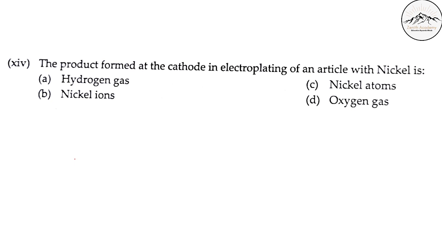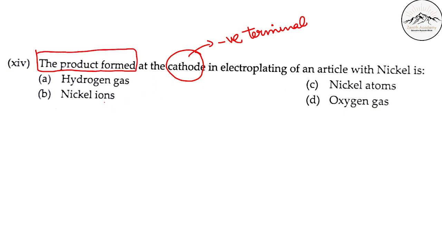Now, the product formed at the cathode in electroplating of an article with nickel is. So whenever you electroplate an article with nickel, what is the product formed at the cathode? Cations go to the cathode. So the cathode is the negative terminal. On the negative terminal, the positive ions will go. Ions will go, but they have asked you the product formed. So don't be confused. Nickel ions will go there, but the product formed will be nickel atoms. So the answer is C, nickel atoms.